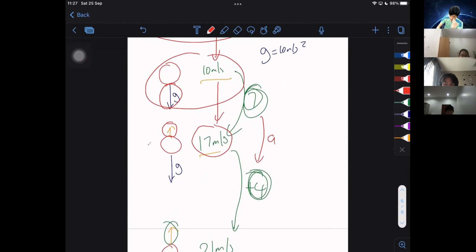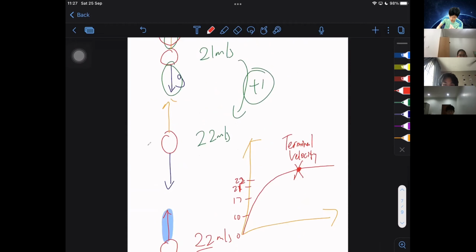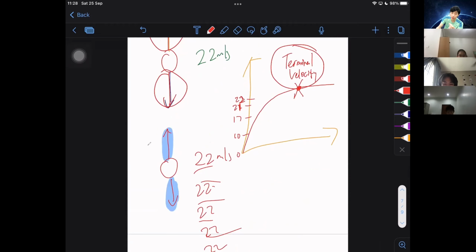You can see that the acceleration from 7 becomes 4 already. The air resistance will keep on increasing all the way until the downward force is equal to the upward force. When the downward force is equal to the upward force, terminal velocity is reached. The speed of the ball is at maximum already.